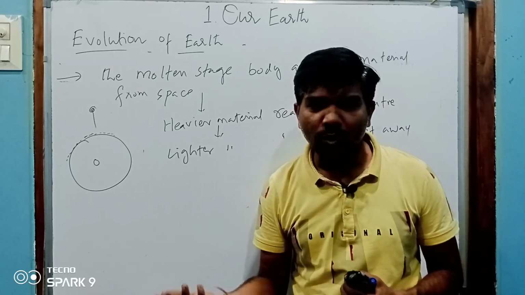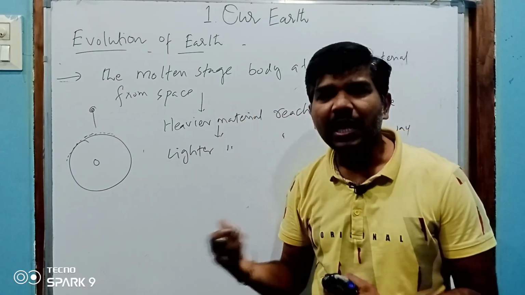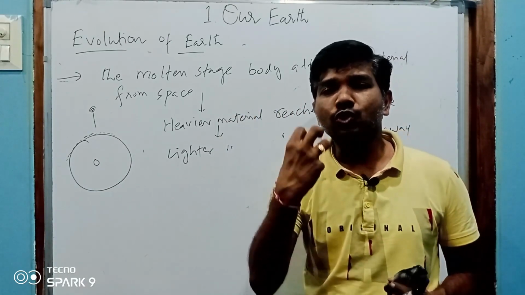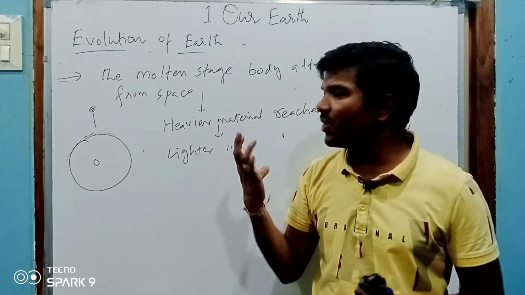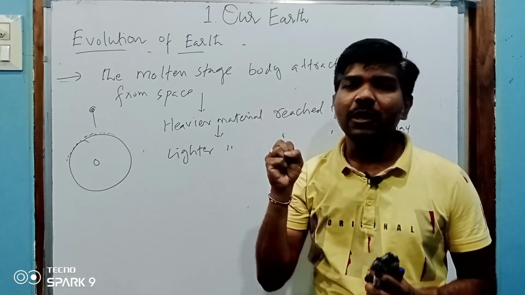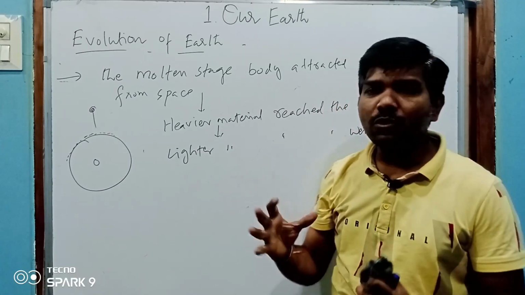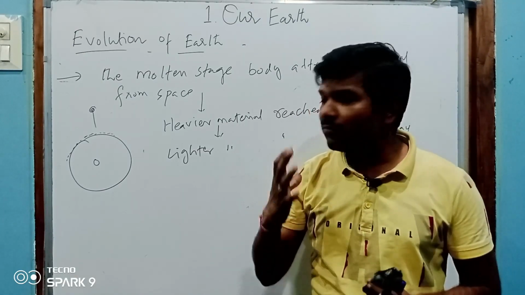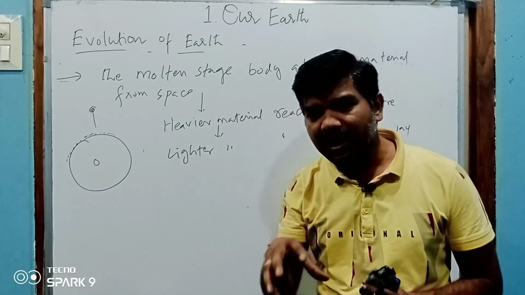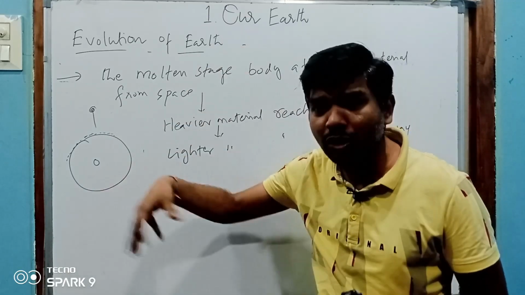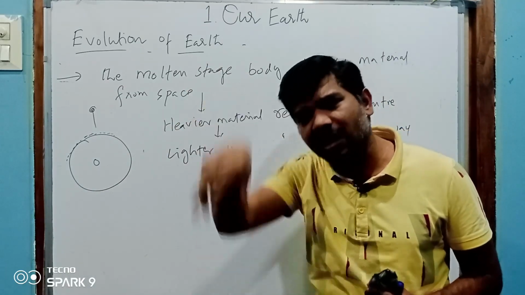So these things happened for many years. At this time it was a molten stage, a juice like shape, and it attracted many objects from space. If the material was heavier, this heavier material reached under the earth, the interior of the earth.